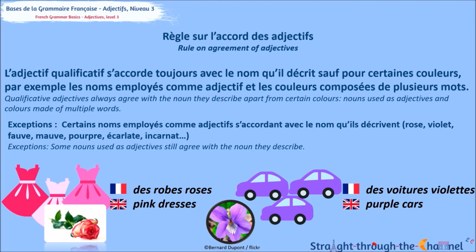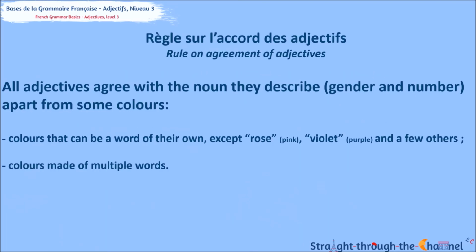A good old exception. So please note that certain adjectives do not like disagreeing, even though they refer to an object of their own. For example, rose, pink, and violet, purple, always agree with the noun. There are other exceptions which I have listed here, but honestly, I rarely use these words, so you'd be pretty unlucky if you have to. And here is our final rule.